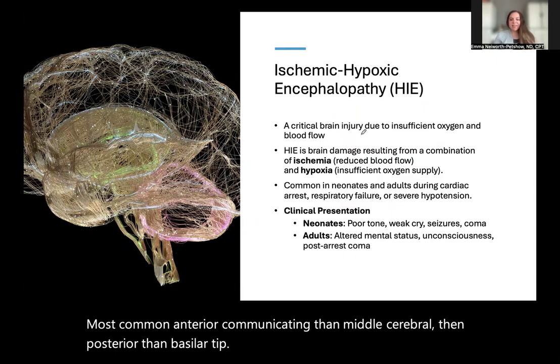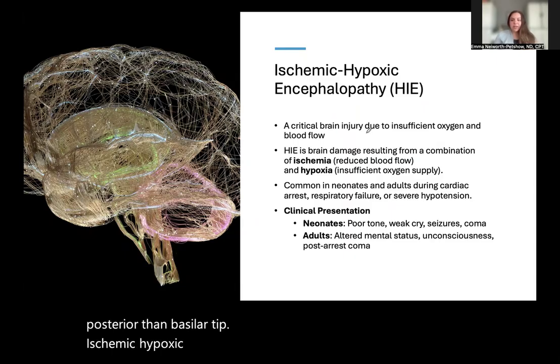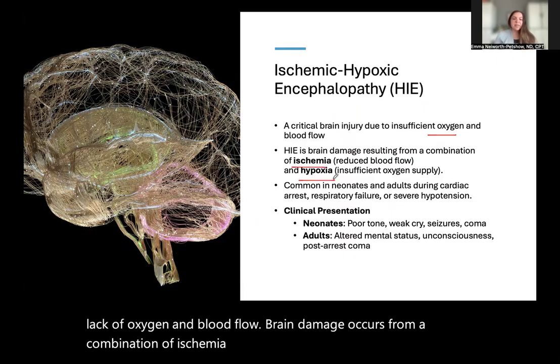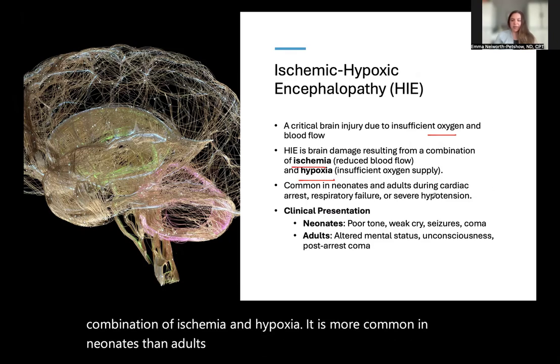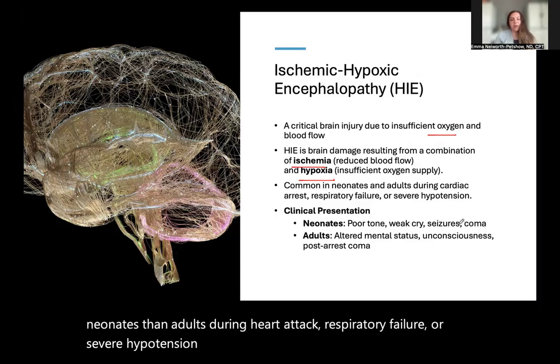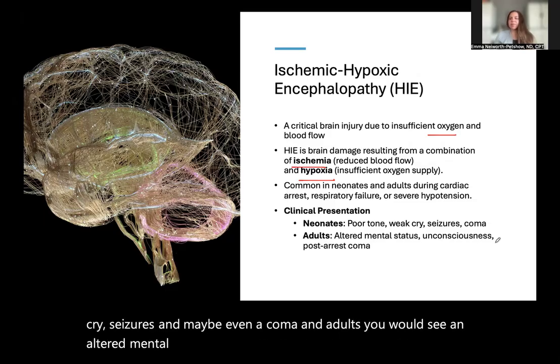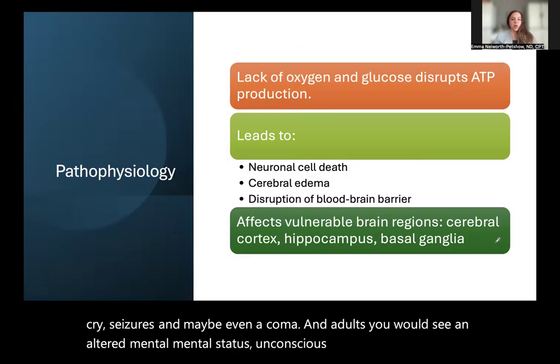Ischemic hypoxic encephalopathy is a critical brain injury due to lack of oxygen and blood flow. Brain damage occurs from a combination of ischemia and hypoxia. It is more common in neonates and in adults during heart attack, respiratory failure, or severe hypotension. In neonates, you would see poor tone, weak cry, seizures, and maybe even a coma. In adults, you would see an altered mental status, unconscious state, or a post-arrest coma.